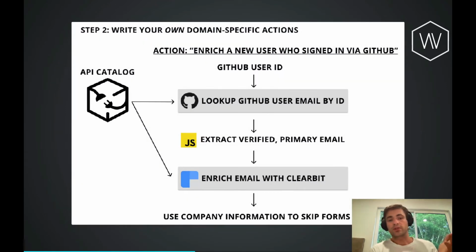So in this case, we're going to say, well, I have a specific named action, which is I want to enrich a new user who signed in via GitHub. Given their GitHub user ID, I want to reach into the API catalog for a query that will give me all of the GitHub user emails. And then I'm going to run a little bit of logic on that to extract the verified primary email. In this case, it's JavaScript, but you could imagine if this was a service internal to your company, you might have it all written in Ruby or C#, whatever it might be. But then you're going to take the result of that and reference the catalog once again, pull out the enrich email with Clearbit function, and then you'll get some company information out.